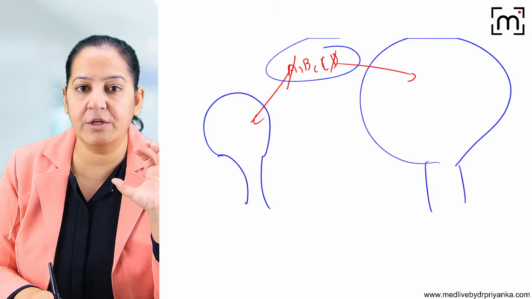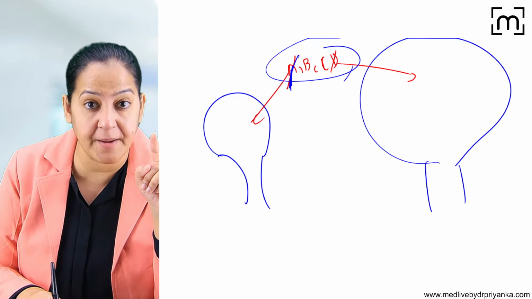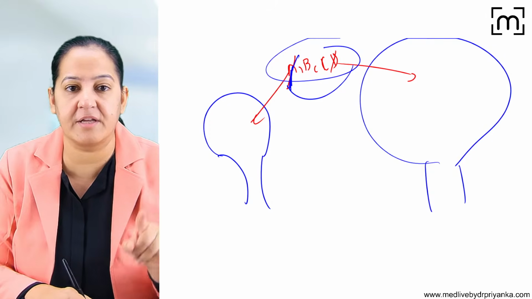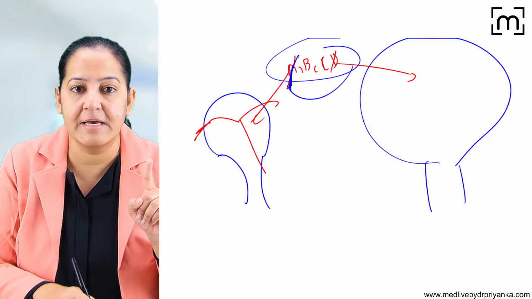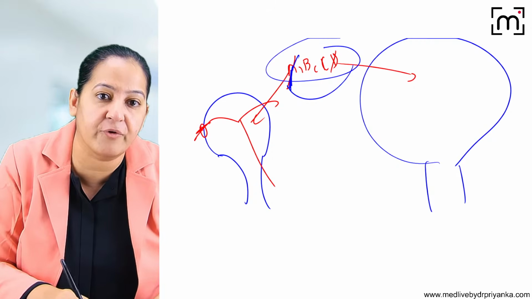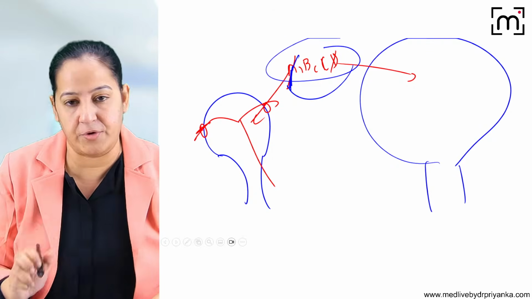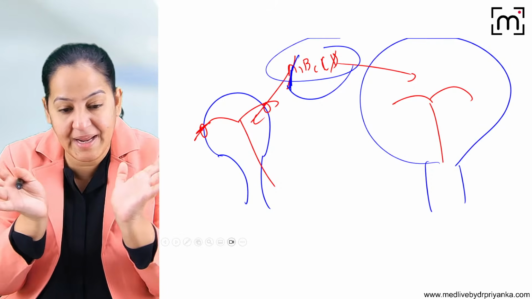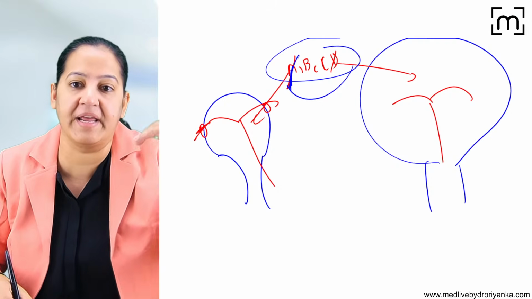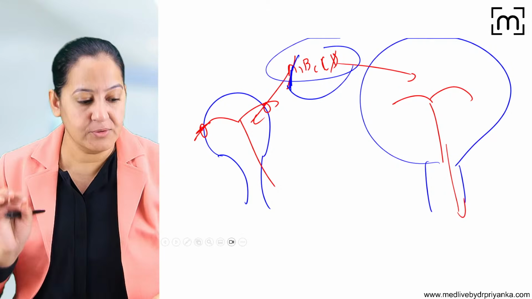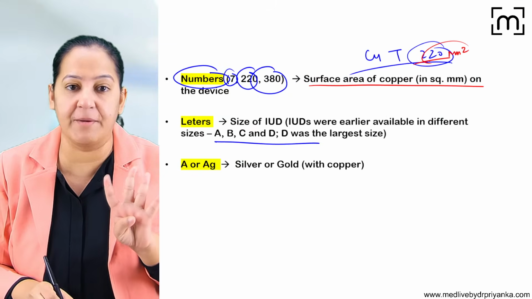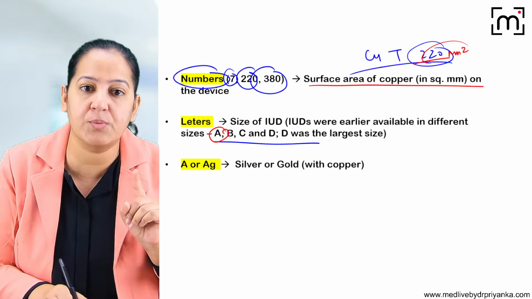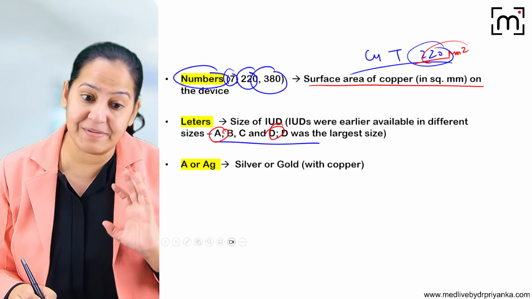Now, if the size of the uterus is small and you are inserting a big one, perforation can occur. You are inserting a big one like this, so perforation can occur. So judging the size is very important. And if the size is big and you are inserting a small one, it will not hold there properly, and it will spontaneously expel out. So the size is important, and 4 sizes are available. I repeat, A, B, C, D. A is the smallest one, D is the largest one. The letters represent the size.